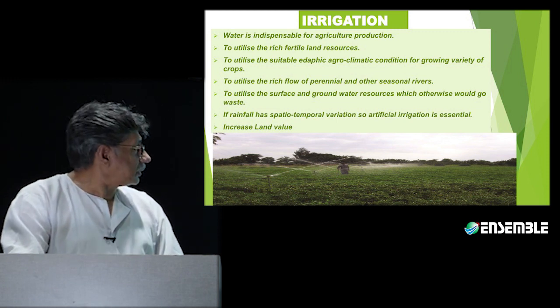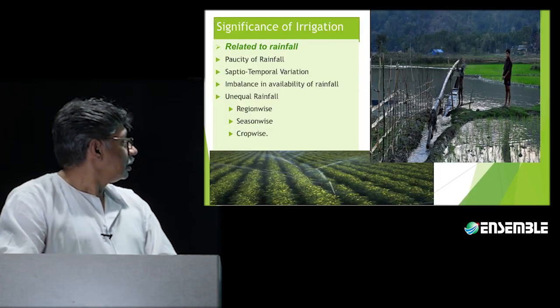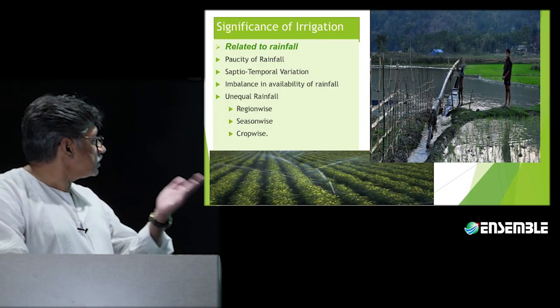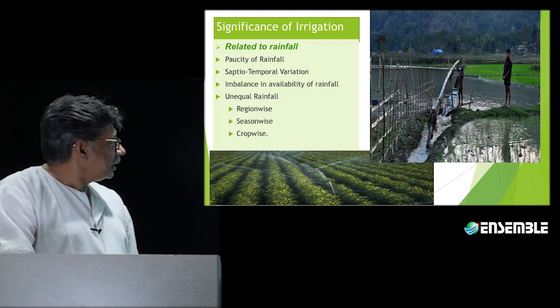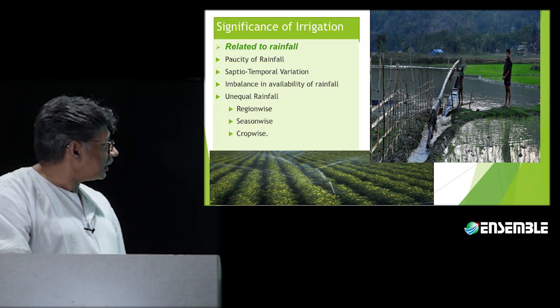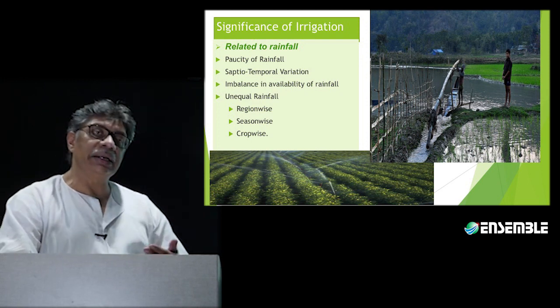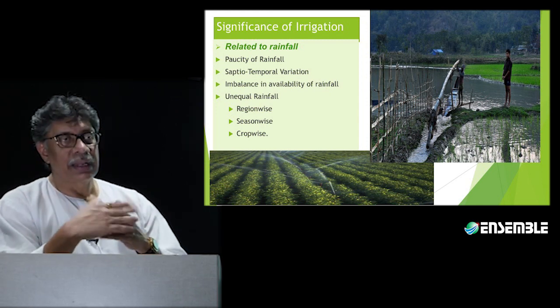The second part with respect to irrigation is why it is significant. Significance of irrigation in general, in any case, we are going to be talking about. The more important factor in this case is the unequal distribution of rainfall, and that is region-wise, crop-wise, season-wise.